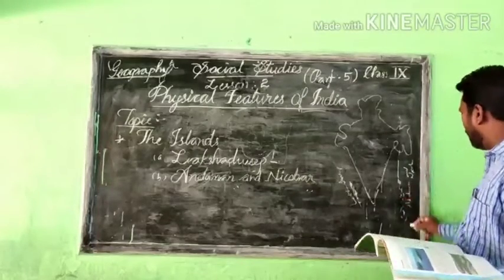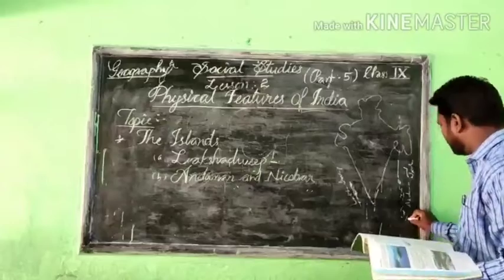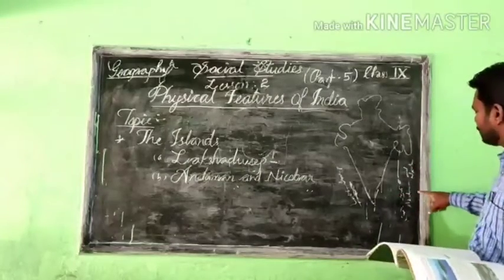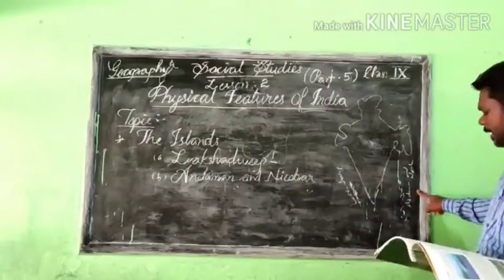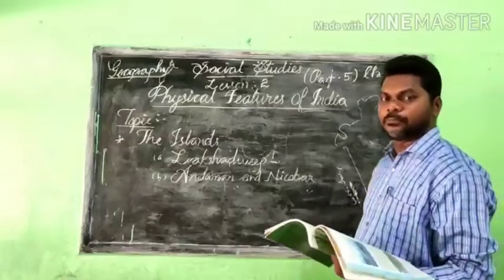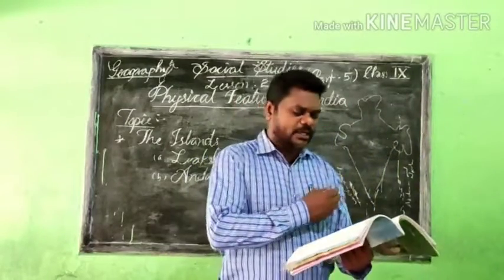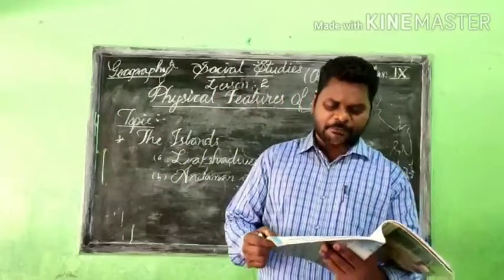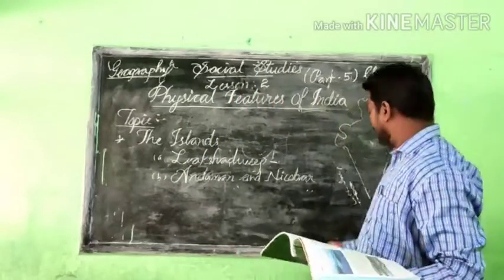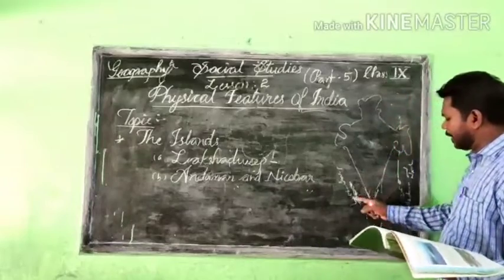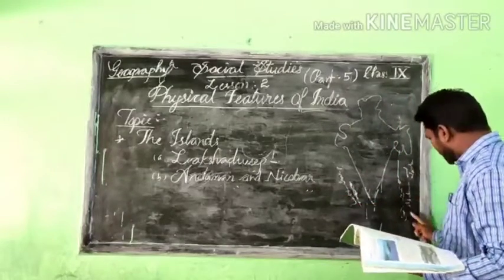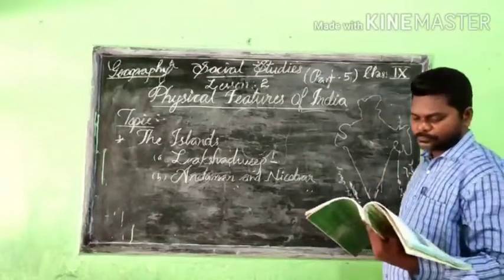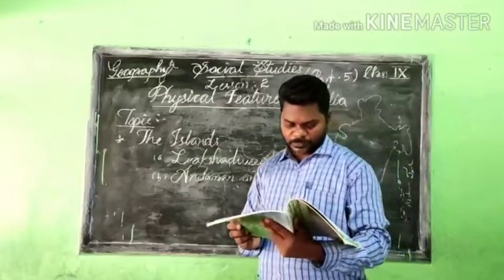In the Bay of Bengal, from north to the southern part, we can see this group of islands called Andaman and Nicobar. And you know that this is a vast area. We can see that it is more than the Lakshadweep. So many islands are there, scattered, and they are bigger in size, mainly when we compare with the Lakshadweep islands.